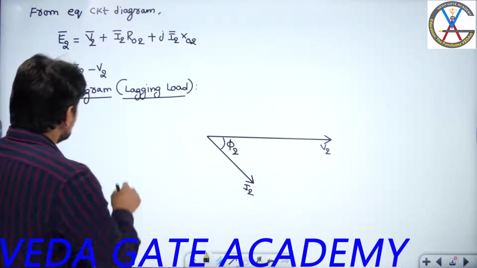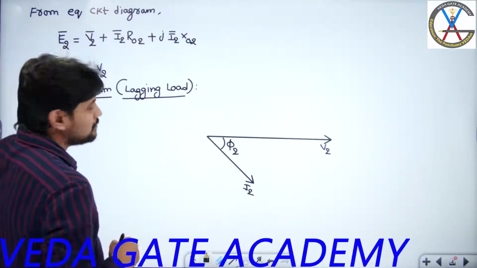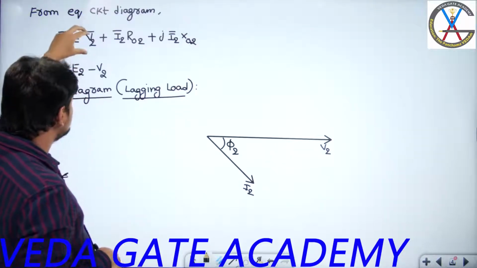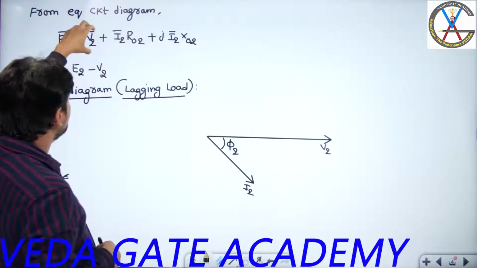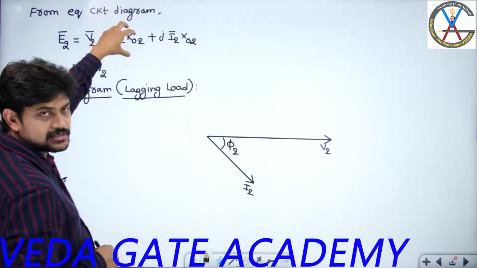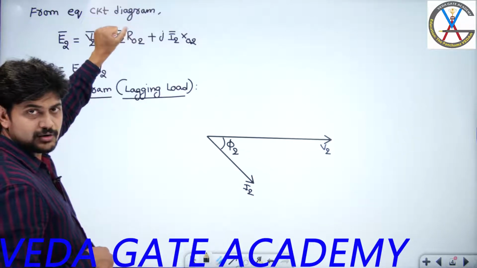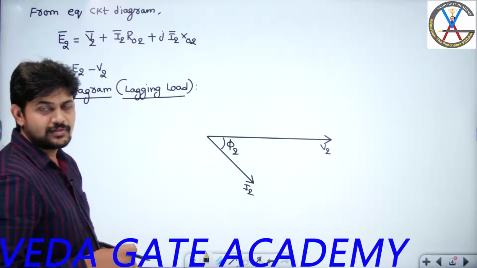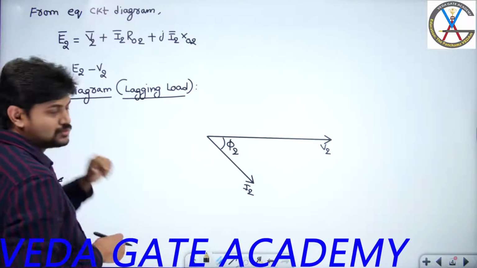Relax. All of you try to focus on this diagram. So in order to get the E2 magnitude, I need to add 3 phasors. What are those 3 phasors? The first phasor is V2, and from the tip of this V2 I need to add one more phasor of magnitude I2 R02, and from the tip of I2 R02 I need to add one more phasor of magnitude I2 X02. Then the resultant of these 3 phasors will give you the final magnitude of E2.